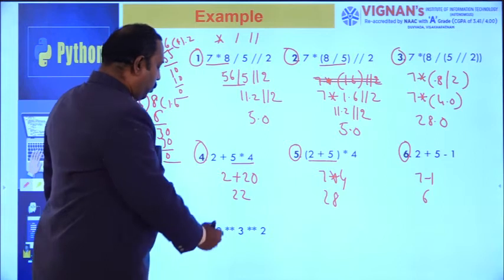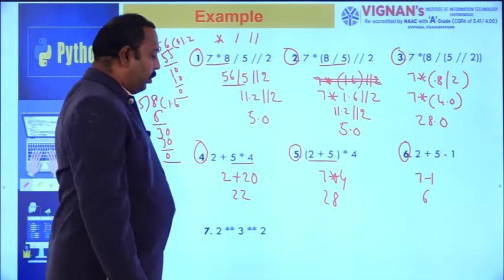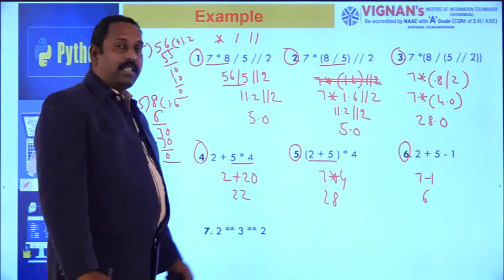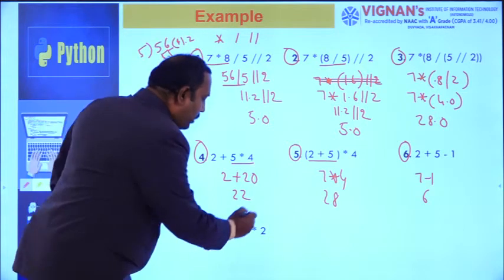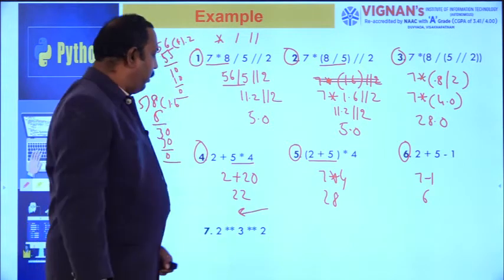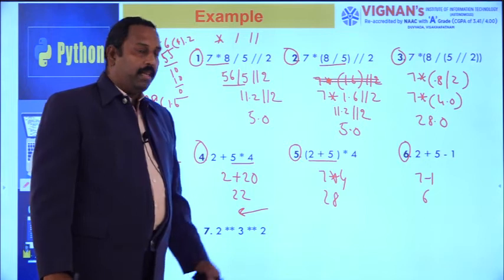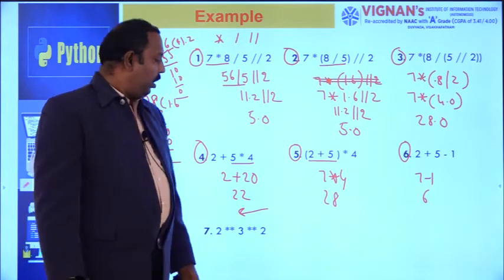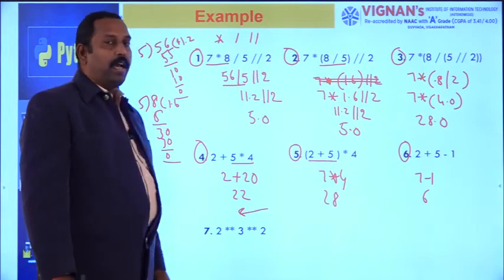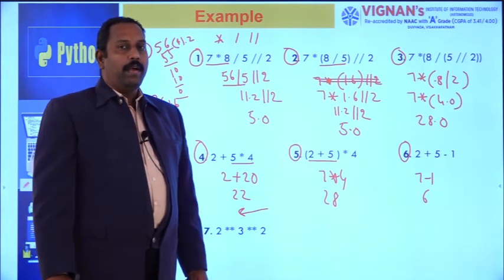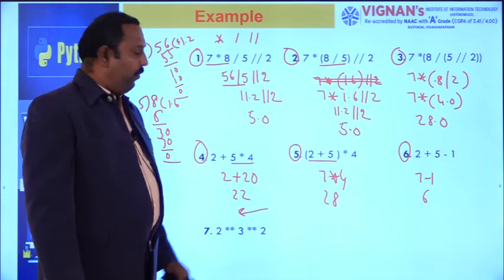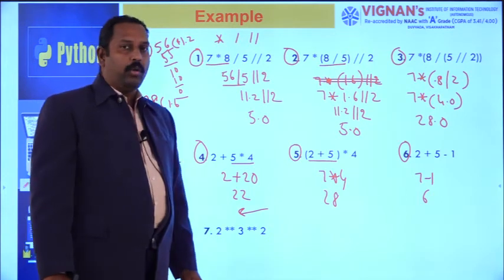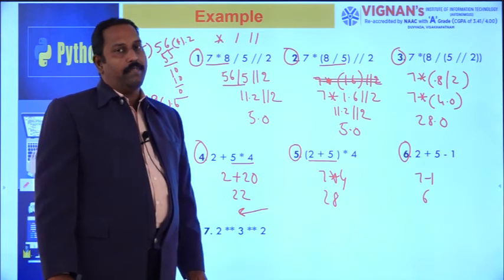Last one, 2 power 3 power 2. Here the double star operators have the same priority, so we have to check for associativity. For double star, we have to evaluate from right to left. All remaining operators are left to right.